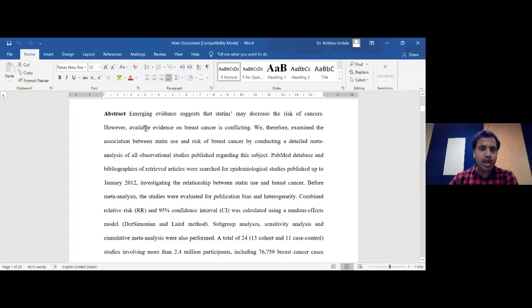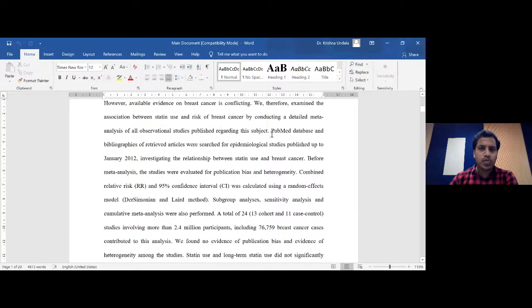If you see the abstract, we just mentioned why we have conducted this study, the background information. Even though there are studies, there is conflicting information in the already available studies on breast cancer. That's the reason we have conducted this particular systematic review, just to understand the impact of statin on breast cancer. For this reason, we have searched only the PubMed database.